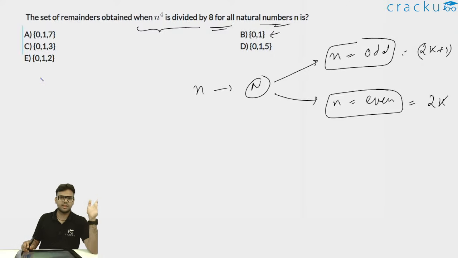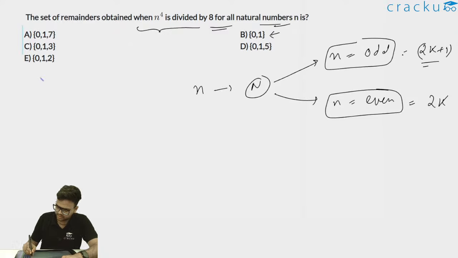Using certain test cases, let's say n is equal to 1 to 6, you can use all these values and get the gist of it if you want to solve it quickly. So this is the way of solving this question quickly. You can consider some values of n, 1, 2, 3, 4, 5, 6, 7, 8, and up till that you can easily get the answer, like what exactly can be the remainder. Now what is the actual way of doing this?